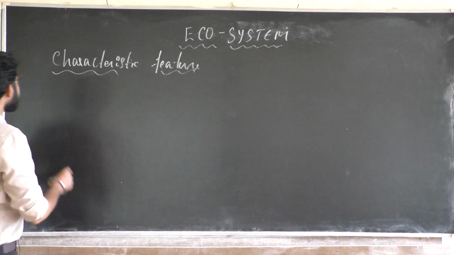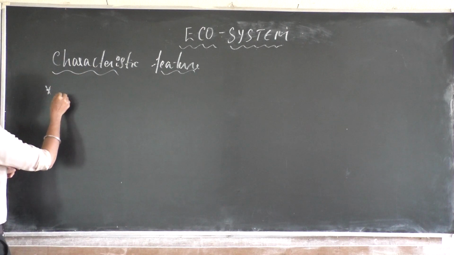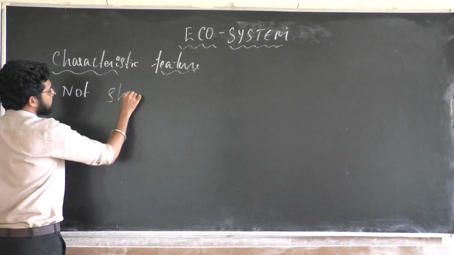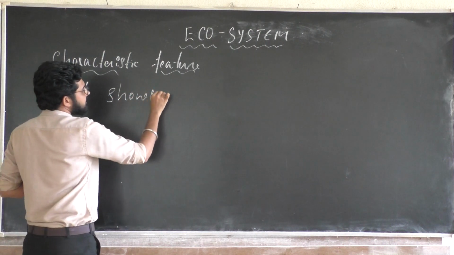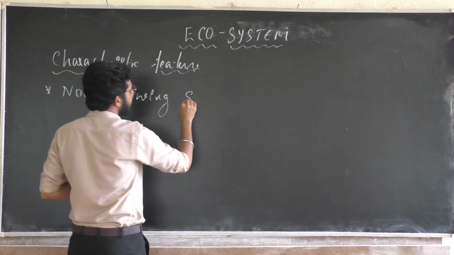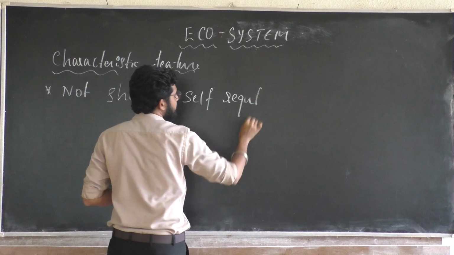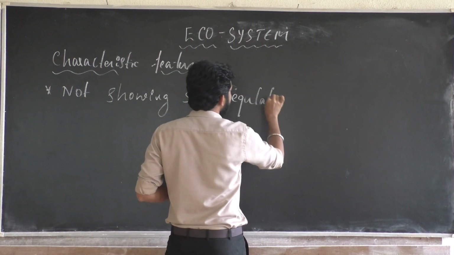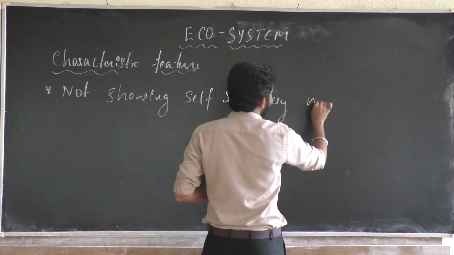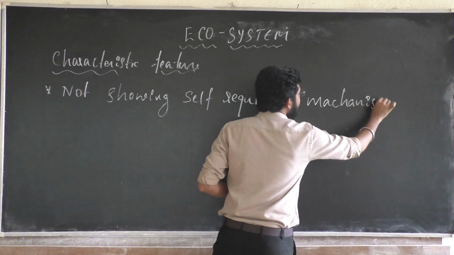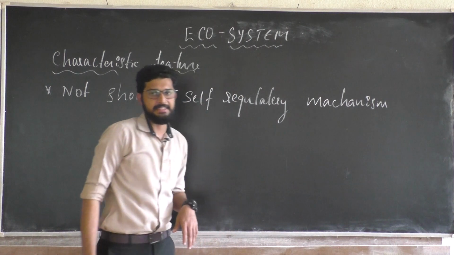What do you mean by this self-regulatory mechanism?